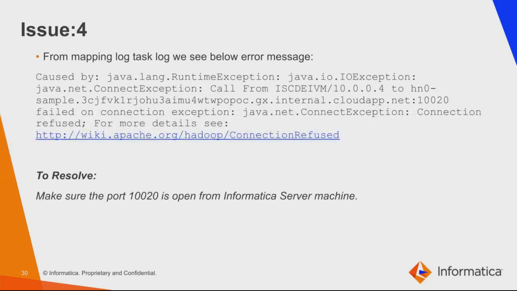In this case, whenever we run a mapping with a Hive target, it fails with a connection refused error because it is not able to use port 10020, which is not open. So you need to make sure that port 10020 is open from the Informatica server machine.